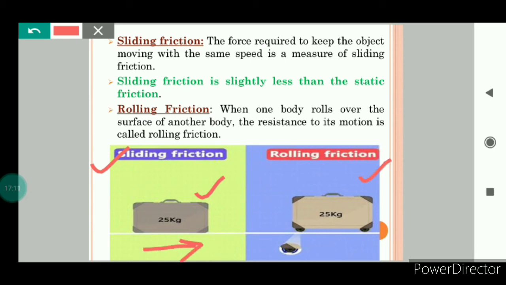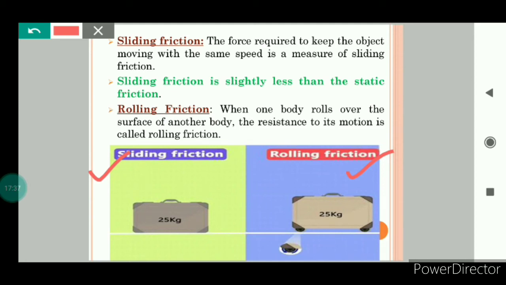Now take another luggage bag of the same weight, and in this luggage bag wheels are fitted. Now tell me, in which situation will less force be required to move the luggage bag? Obviously in this case, where the wheels are fitted to the luggage bag.